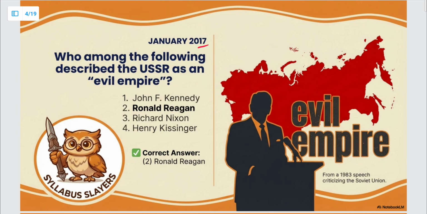Next question is from January 2017. Who among the following described the USSR as an evil empire? It was Ronald Reagan, who was a US president. He had described the USSR as an evil empire in his 1983 speech which had criticized the Soviet Union.